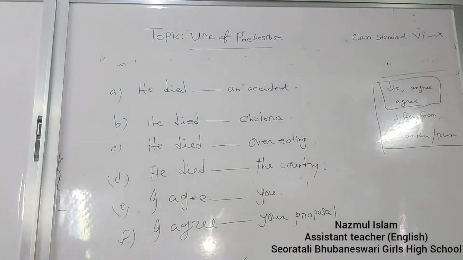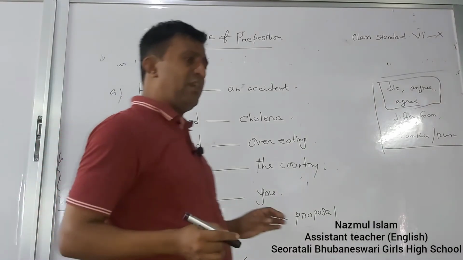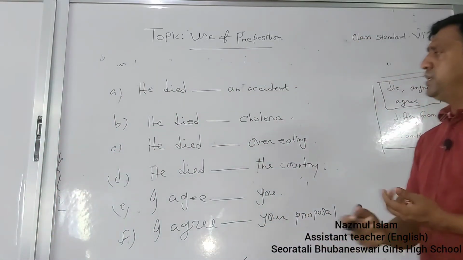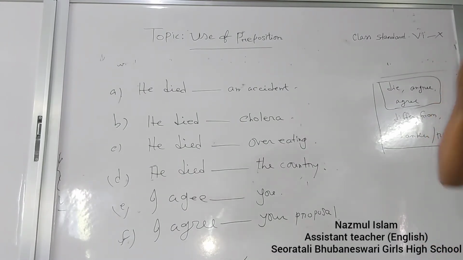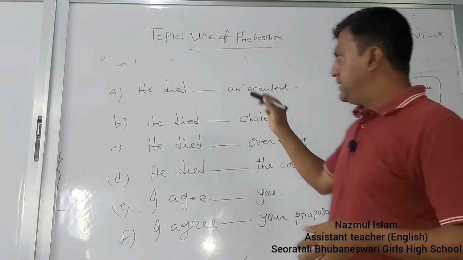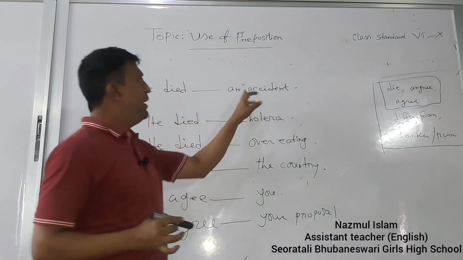Okay, dear students, now look at other prepositions. Look at the word. He died. We know that died means breathed last. But this kind of breathing last may be in many ways. Such as, he died by an accident.